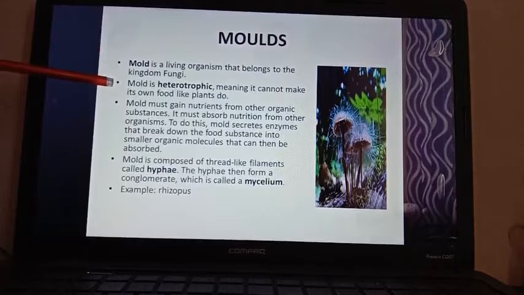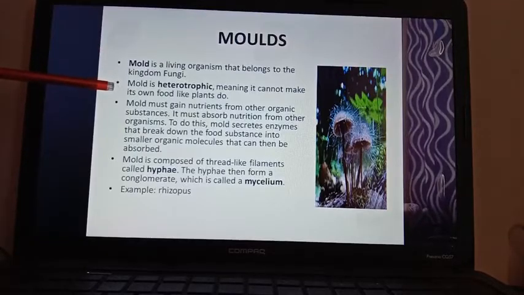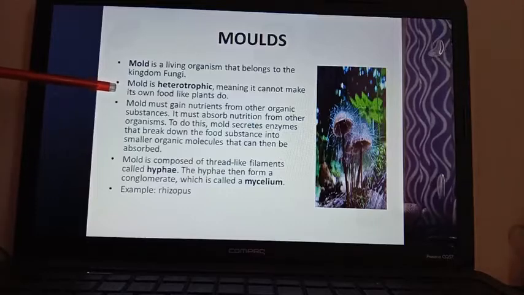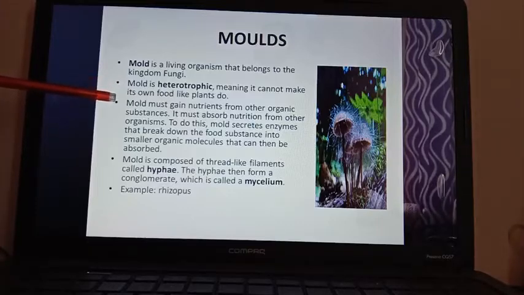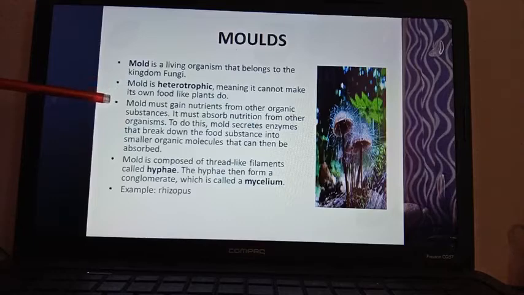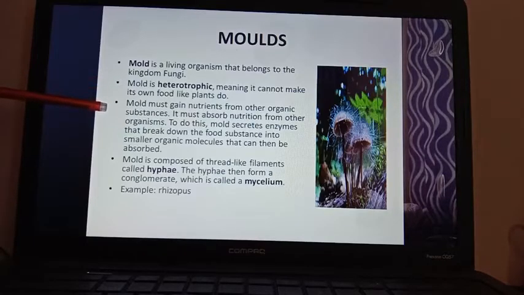Mold is heterotrophic because as it is a fungi, obviously it should be heterotrophic, meaning it cannot make its own food like plants. Mold must gain nutrients from other organic substances. It must absorb nutrients from other organisms because it has the absorptive mode of nutrition.